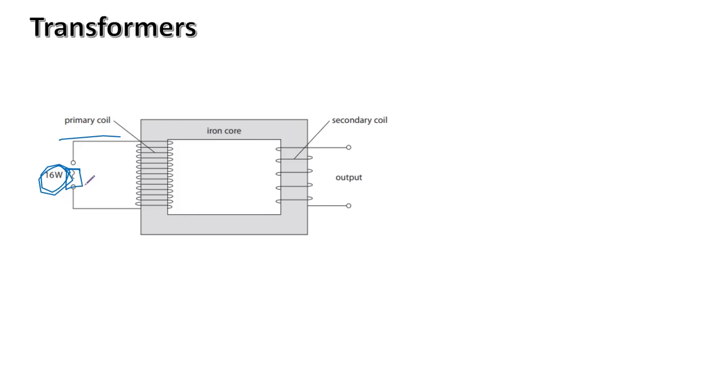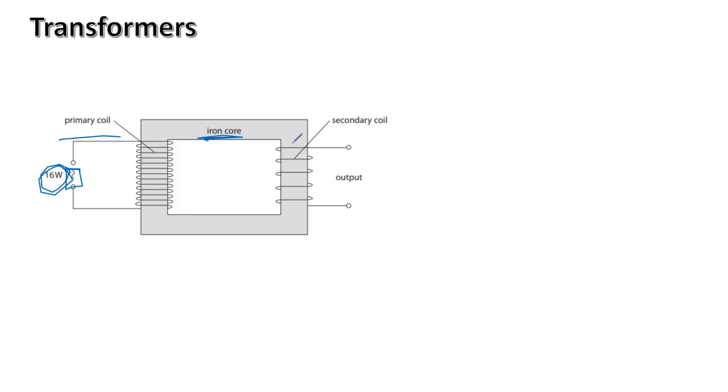So a common question is, how does a transformer work? The alternating current produces a changing magnetic field. The core strengthens the magnetic field.